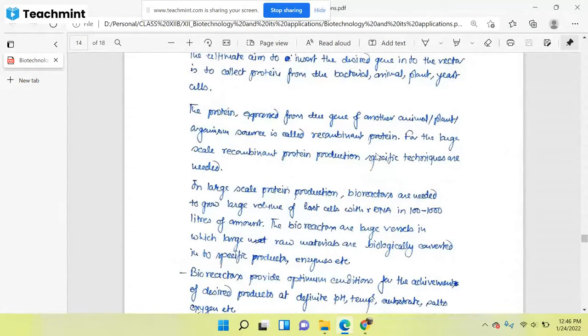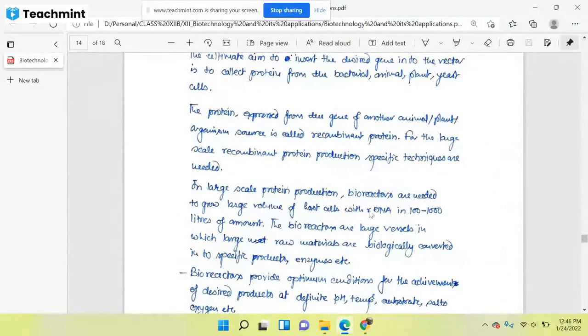So in large scale protein production, bioreactors are needed to grow large volumes of the host cells with recombinant DNA, and the volume ranges from 100 to 1000 liters. To see how much volume of the organism we are going to produce, you just see here the volume would be 100 to 1000 liters.